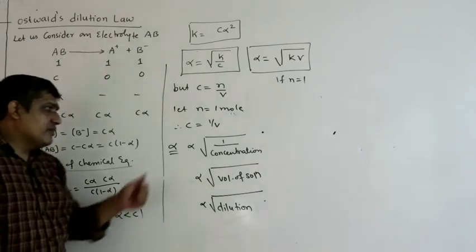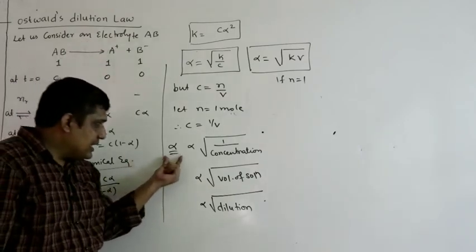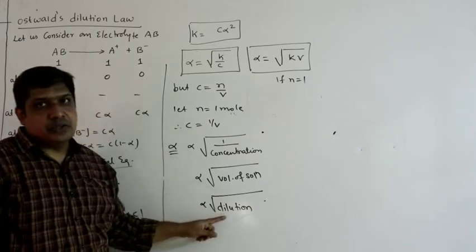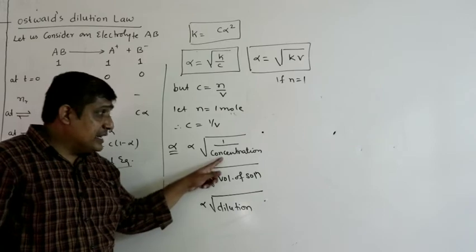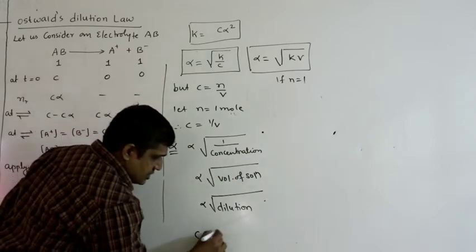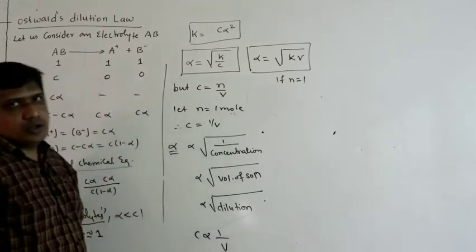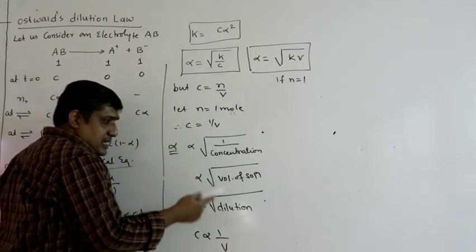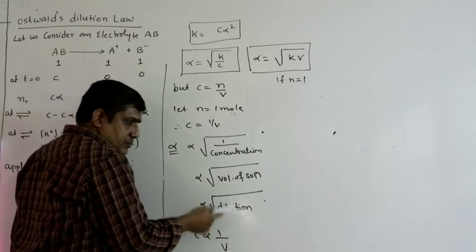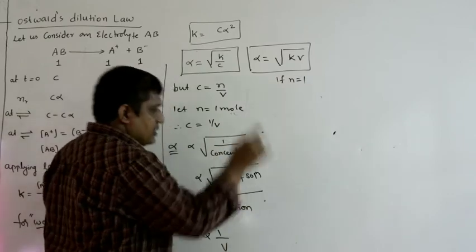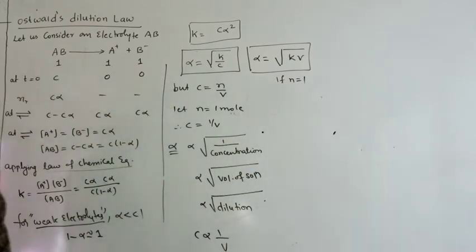What does it say? For weak electrolytes, the degree of dissociation increases with increase in dilution or with decrease in concentration, because concentration is inversely proportional to volume. The degree of dissociation of a weak electrolyte increases with increase in dilution, or with increase in volume of solution, or with a decrease in concentration of the solution. This is applicable only for weak electrolytes.